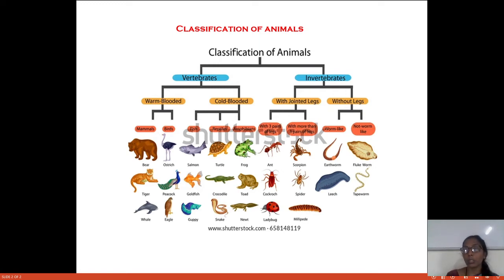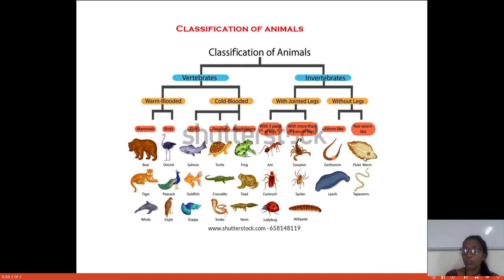Arthropoda is one of the largest phyla in the whole kingdom Animalia. Those have legs. Some have three pairs of legs, which includes the insects, and some have more than three pairs of legs. Like we have seen the crabs, prawns, spiders, millipedes, centipedes. These animals have more than three pairs of legs. So some have legs, some are without legs.